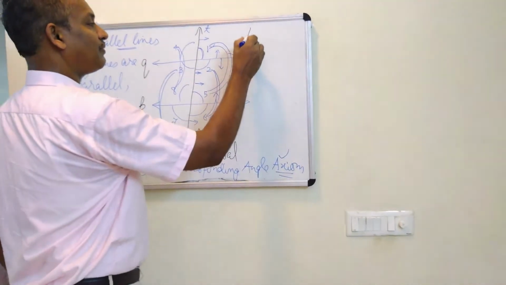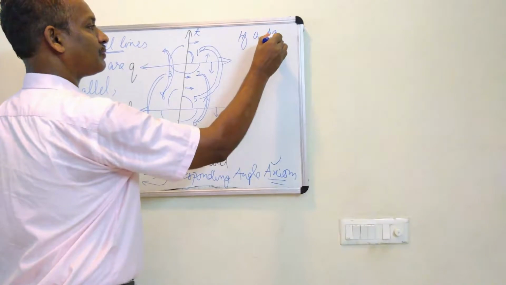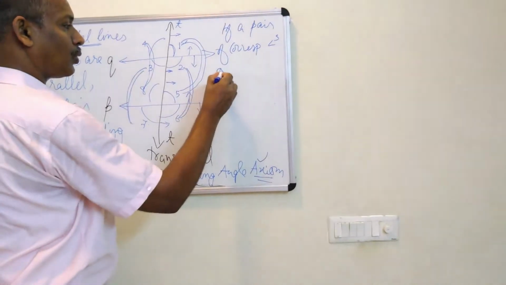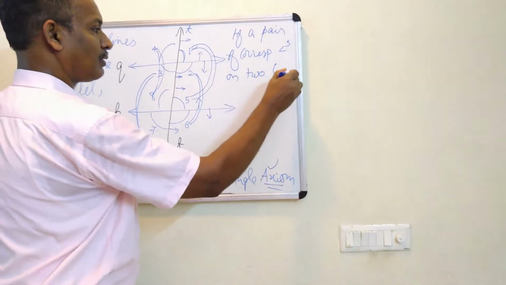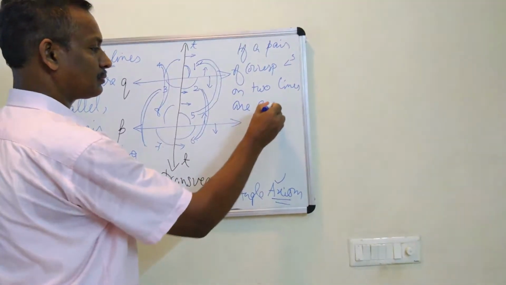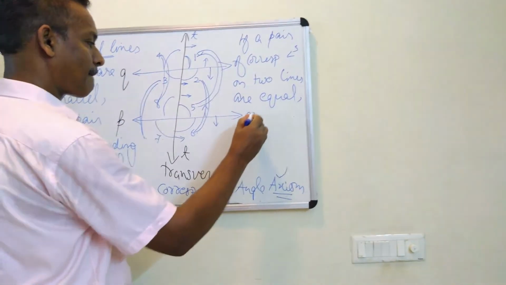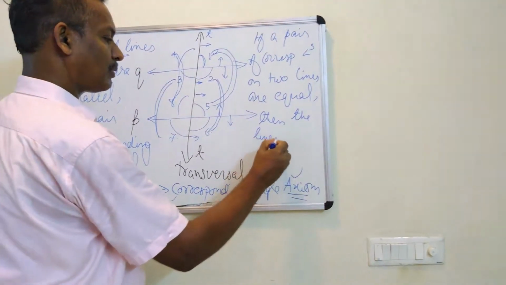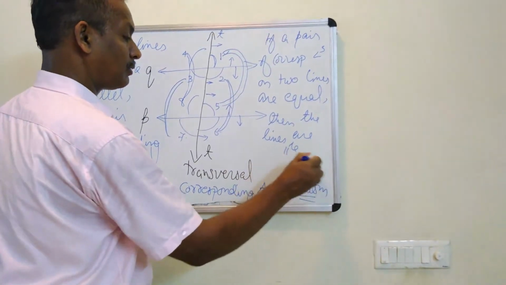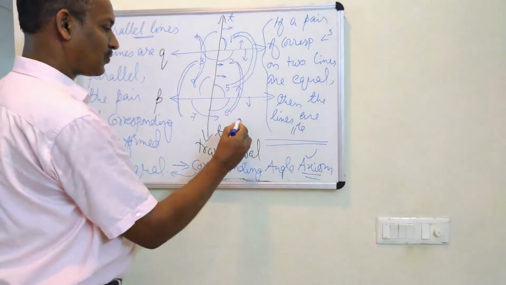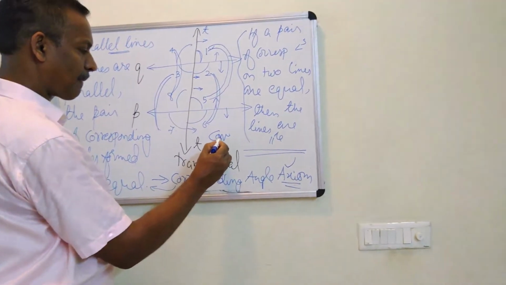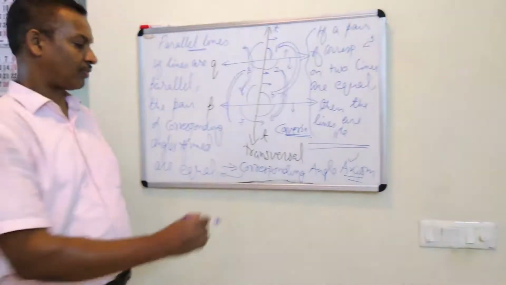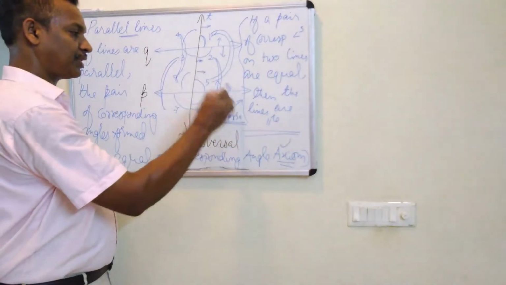Second is, if a pair of corresponding angles on two lines are equal, then the lines are parallel. This is called the converse of the previous, or converse of the corresponding angle axiom. Whatever statement is here, its converse is this statement.